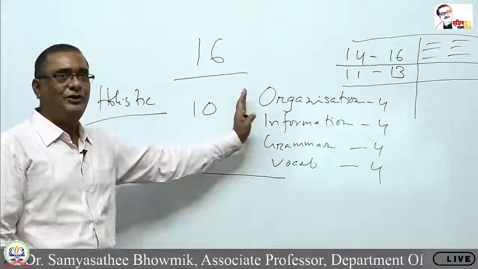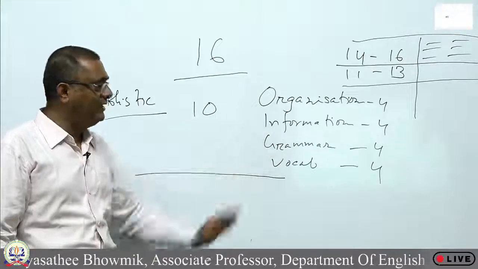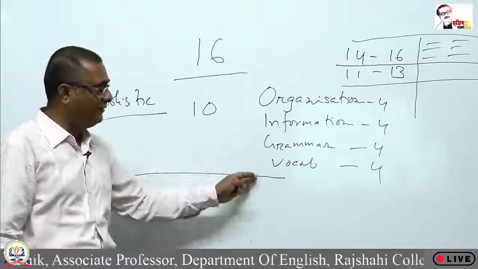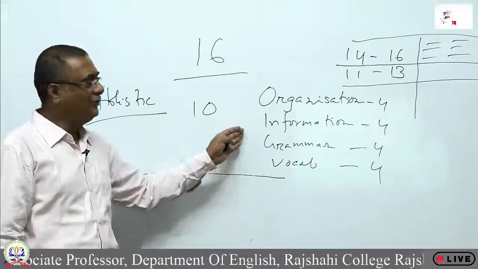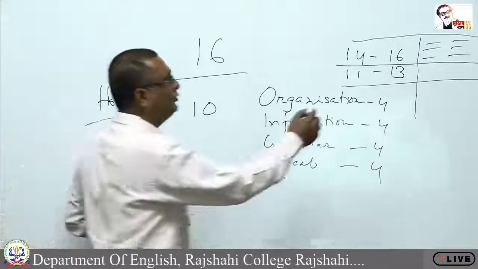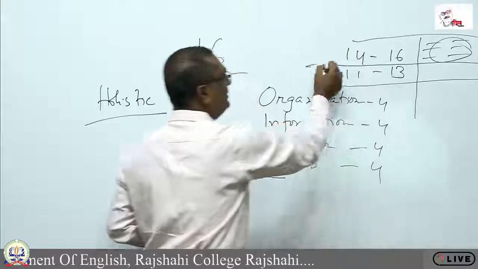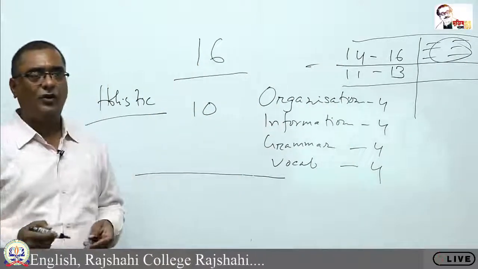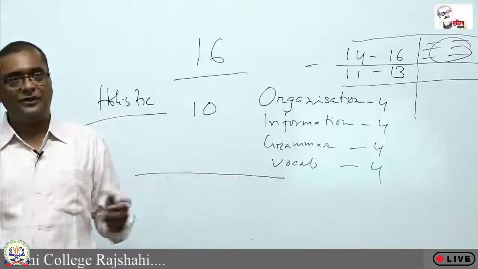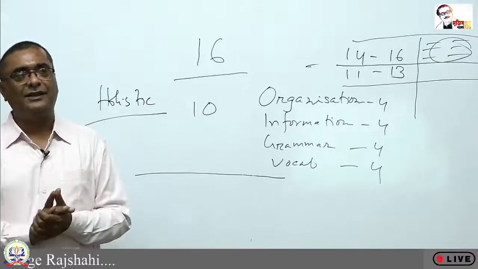You have to check the copies in 4 different ways, and then you have to add the marks you have obtained in the 4 different sub-skills, and then the total marks will be put over here, and you will be termed either as an excellent writer or as a good writer. So this is basically the difference between a holistic marking scheme and an analytic marking scheme.